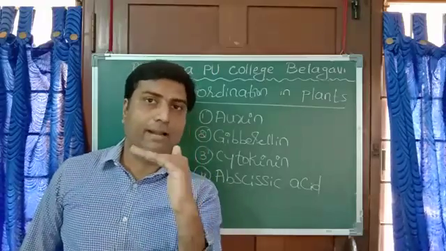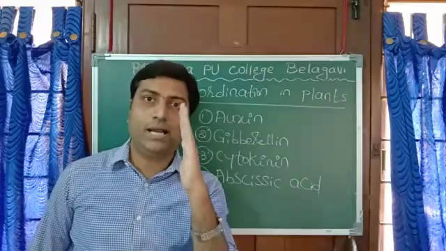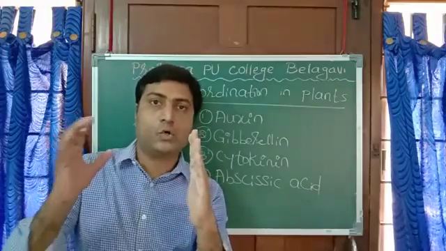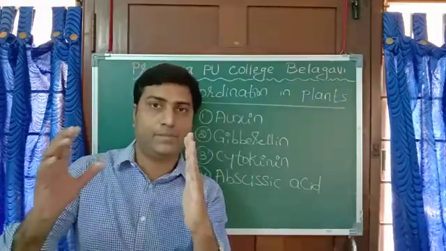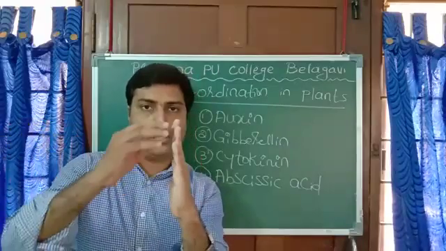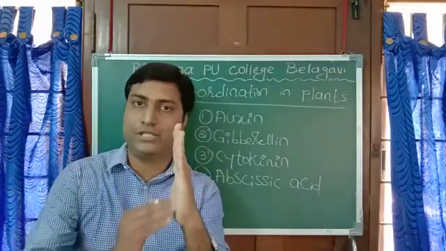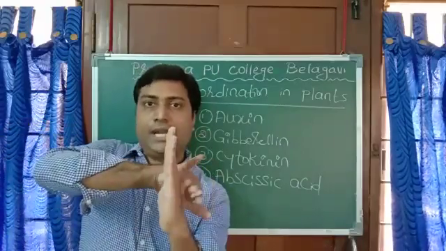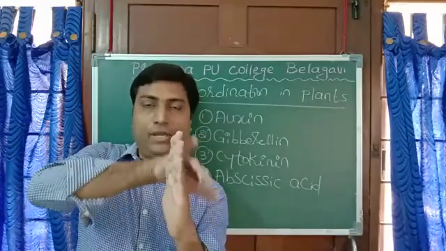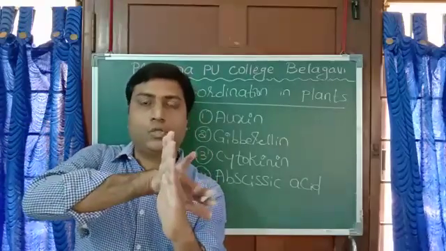What makes it bend like this? Here is the source, the sun. Here the light is present. So sunlight is focused on this part of the branch or stem. This is the shaded part. Here there is no sunlight.